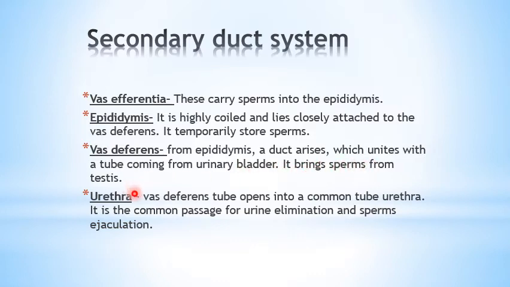Urethra. Vas deferens tubes open into the common tube urethra. It is the common passage for the urine elimination and the sperm ejaculation, or you can say the discharge. So one by one they are carrying the sperms from the testes, from vasa efferentia to the epididymis, where they are stored for some time, then pass into the vas deferens, which is connected to the urethra, which is the common passage for the elimination of the urine as well as for the sperm.